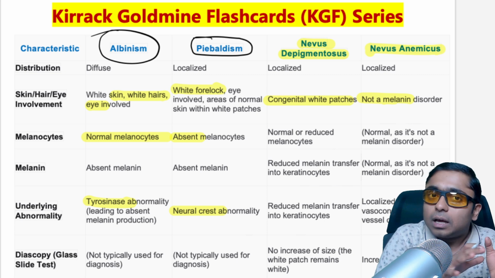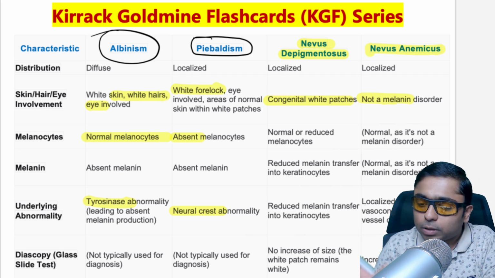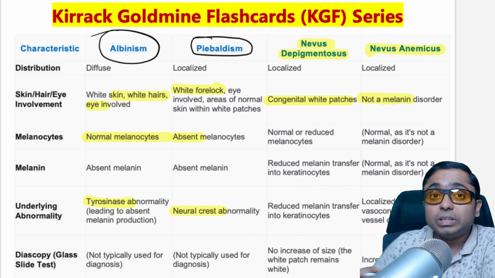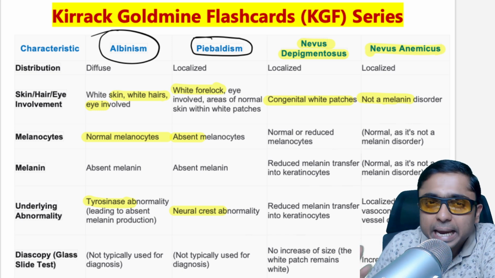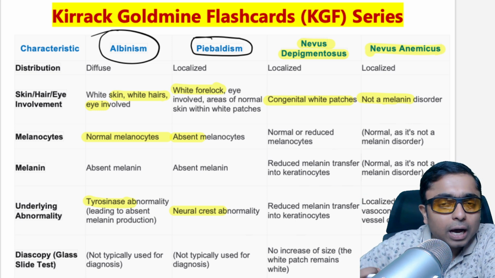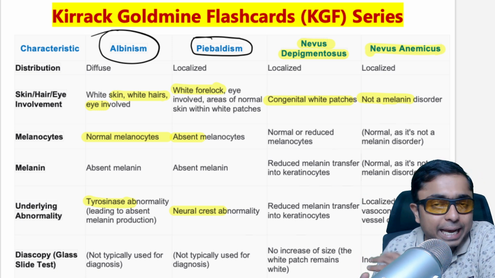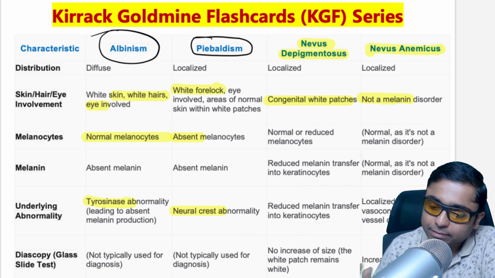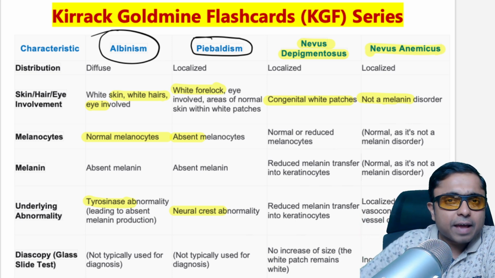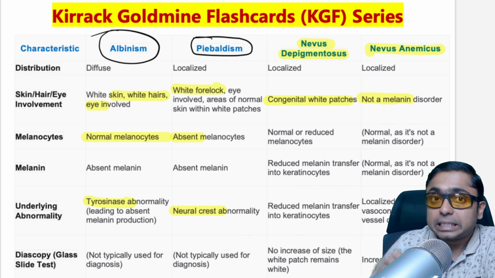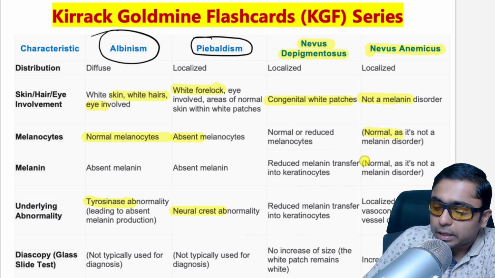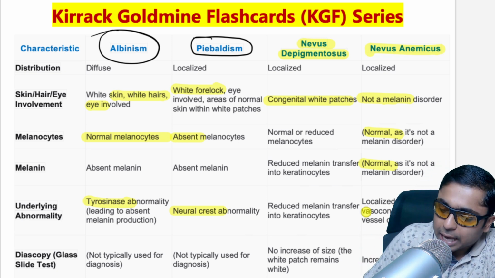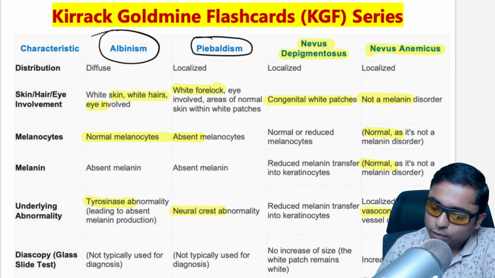Here the basic problem is that there's going to be excessive vasoconstriction, because of which the skin is going to appear pale in color. So to describe pale, what is the term we use? Anemia. That's why it is given the term anemicus, nevus anemicus. And remember, everything related to melanocytes is going to be absolutely normal in nevus anemicus. Only problem is excessive vasoconstriction. As you can see here, it is written excessive vasoconstriction.